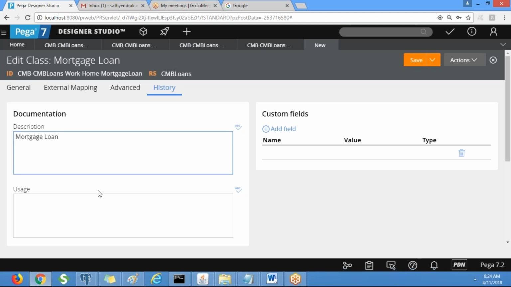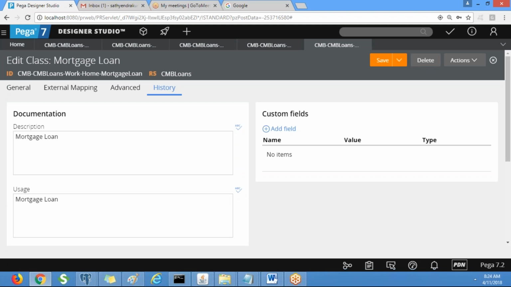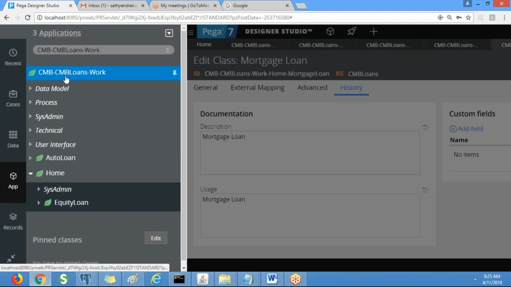These are mandatory, right? Clear so far? Any doubts? Okay, so we created all our types.